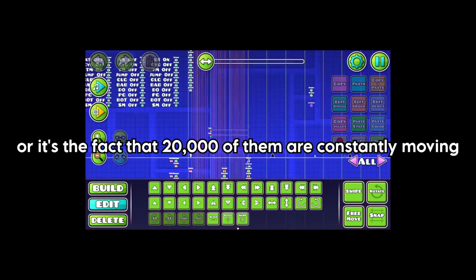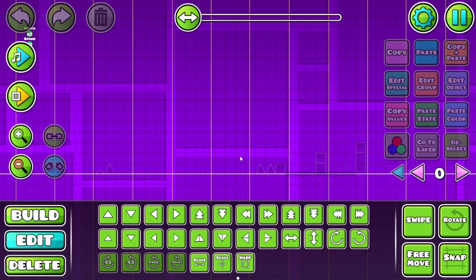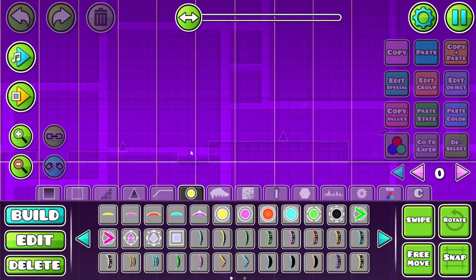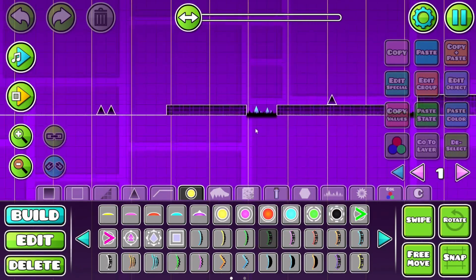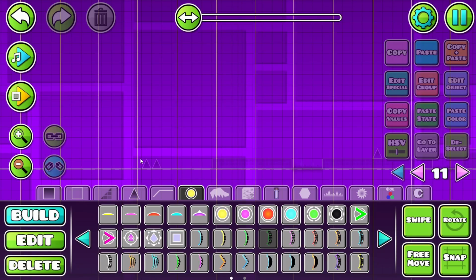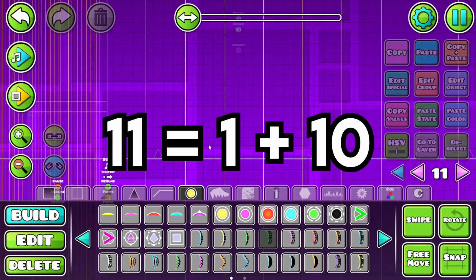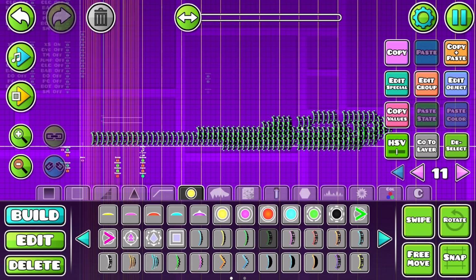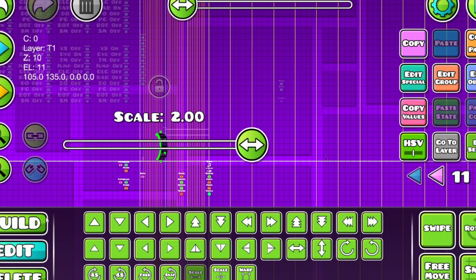My computer's just weak. So the issue that we were encountering is the fact that when you hit a game mode portal and then the level changes, it doesn't revert your game mode back. So my approach to fix this is we're just gonna spam a bunch of game mode portals all over the level. And I think that's a good solution. It actually works out great because we can start on layer 11, which is one more than 10, the last level. So it's literally just gonna be this. I guess I could maybe do it out of bigger portals. That way it's a little bit more space efficient.